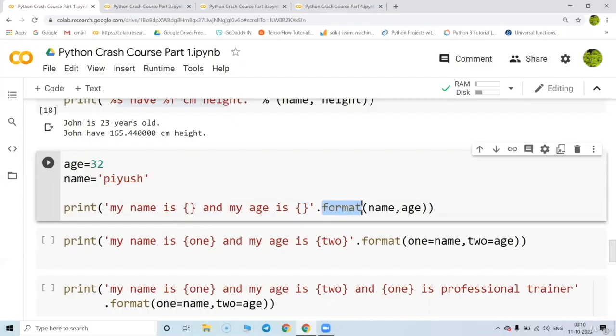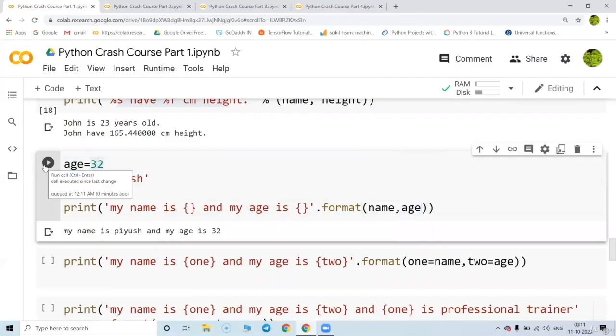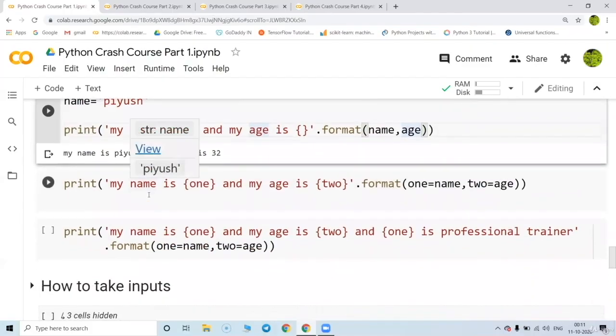And inside the format, I'm going to write two variable names, which I have predefined. In the name, I have defined Piyush, and in the age, I have defined 32. So when I run this, it is going to display my name is curly bracket, that is name. My age is curly bracket, that is age. So my name is Piyush, my age is 32.